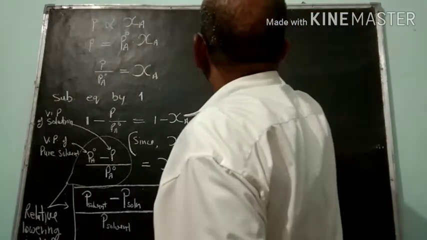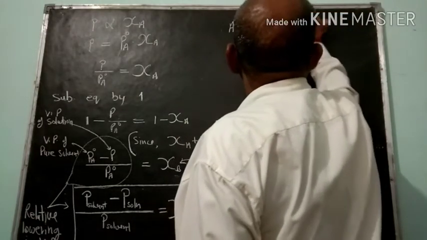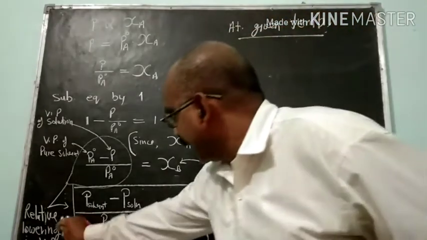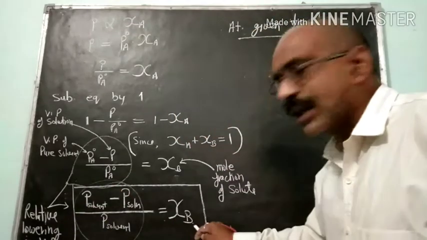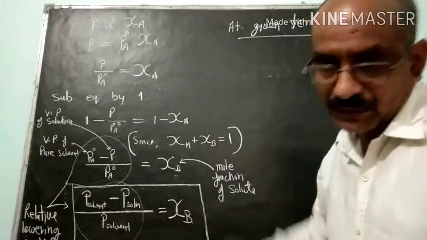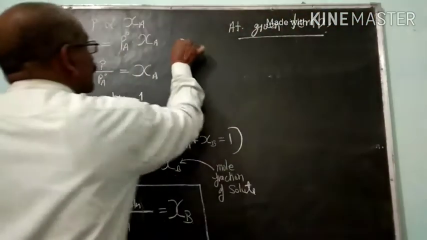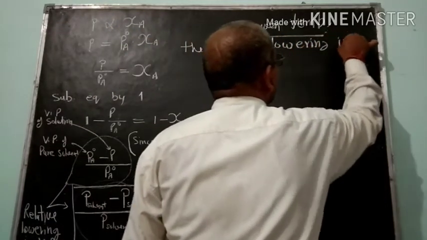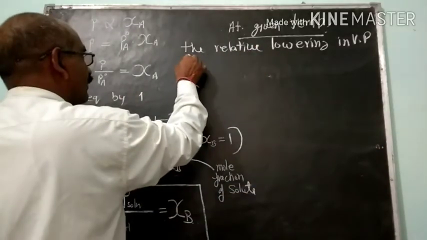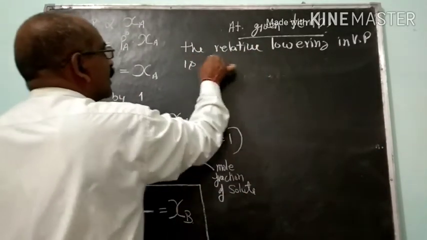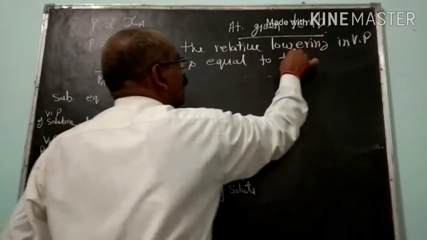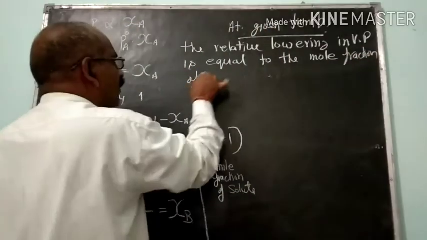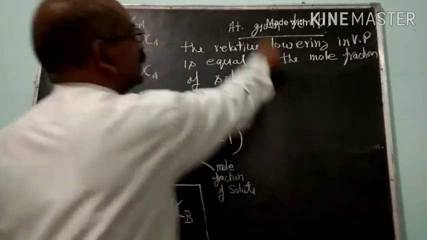Here the statement will become: at a given temperature, for a solution which contains a non-volatile solute, the relative lowering in vapor pressure will be equal to the mole fraction of solute.